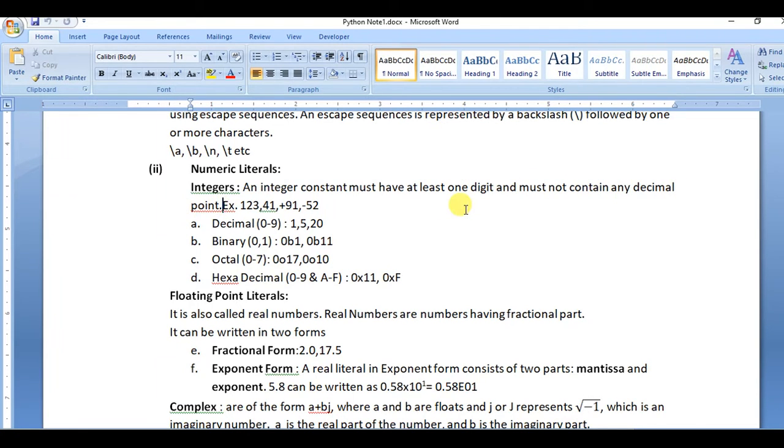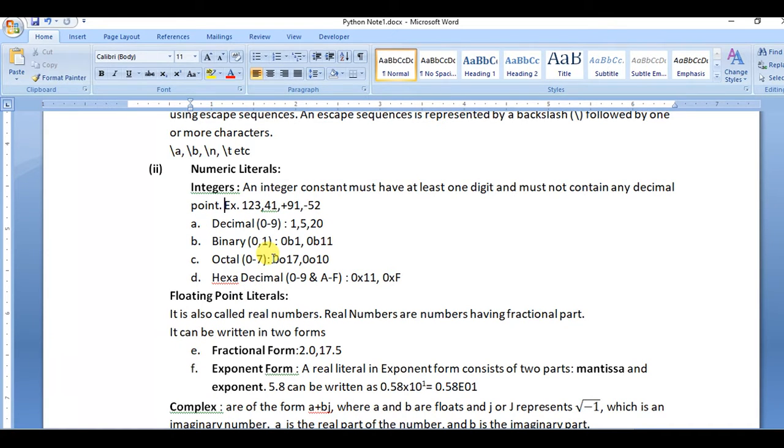So we already know about integers. A number that does not have any fractional part is called an integer. And the sign is also allowed in integers. So look here, plus 91 is an example of an integer, and minus 52 is also an example of literals. So we can use a sign in an integer, and these are the categories of integer literals: decimal, binary, octal, and hexadecimal.